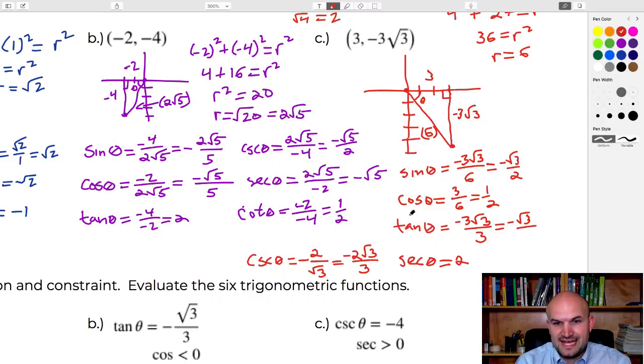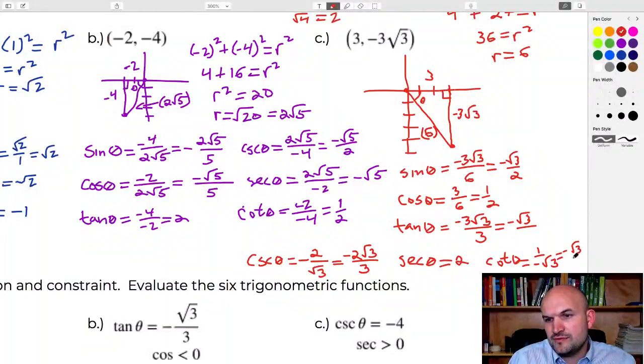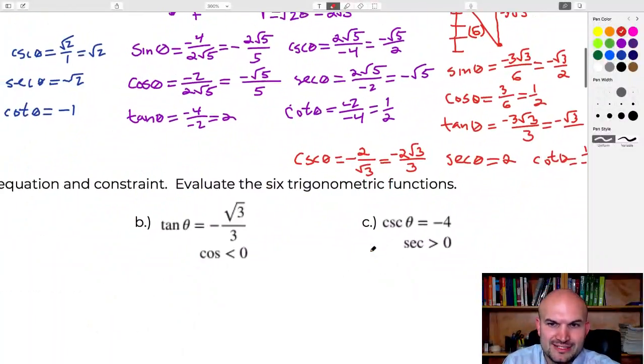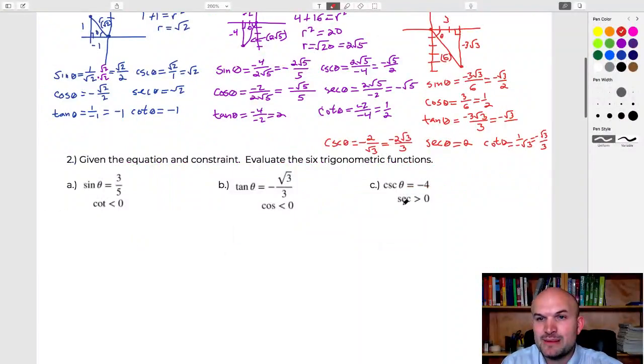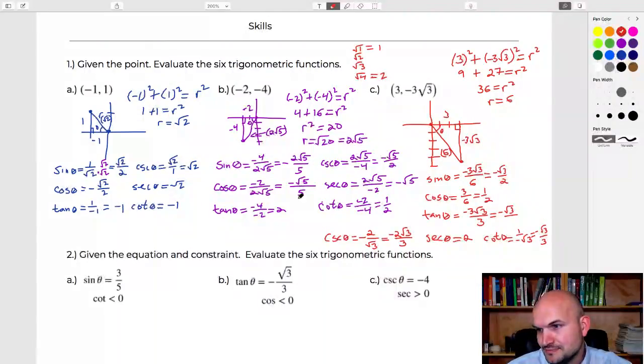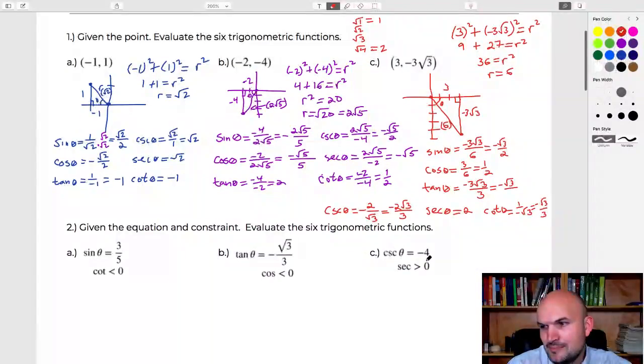So for my cotangent, that's just going to be 1 over negative square root of 3, which is going to equal a negative square root of 3 over 3. And it's kind of getting pushed all the way to the end, so hopefully you guys got that one. I'll zoom out here for you on that. It's so small I can't see it. Sorry, that's why I'm trying to zoom back in here so you guys can pick that up.